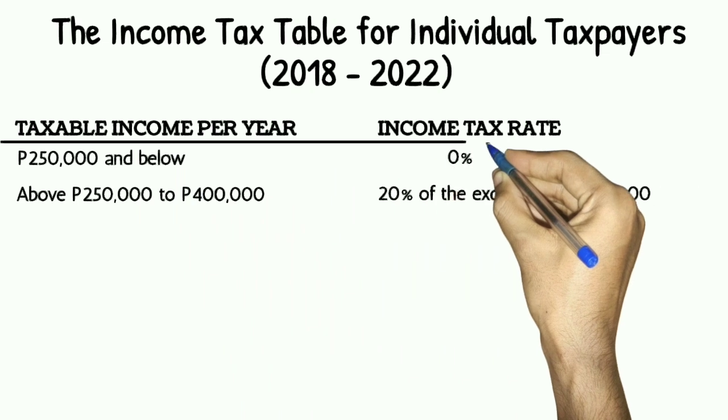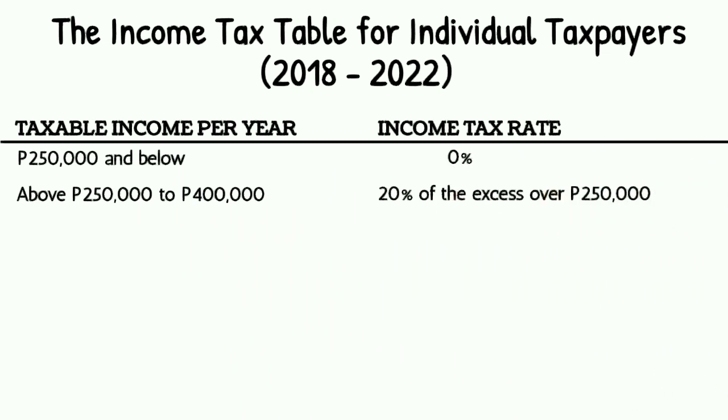Only the excess over 250,000 pesos has 20% income tax. Kasi yung 250,000 pesos, wala siyang income tax. Or the 250,000 pesos is not taxable.